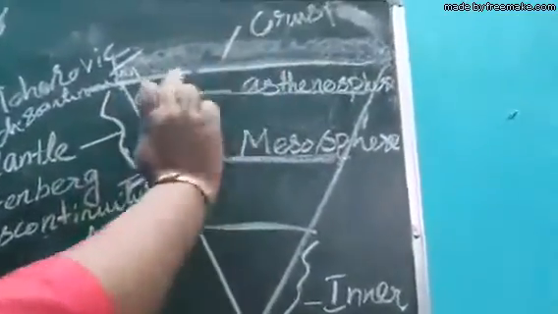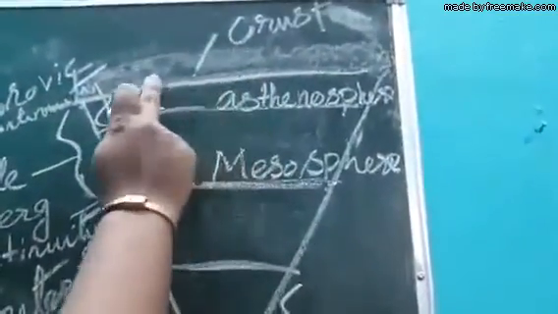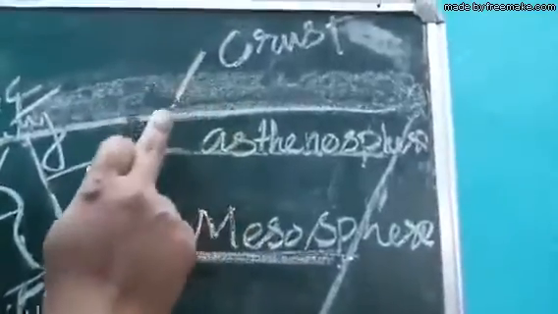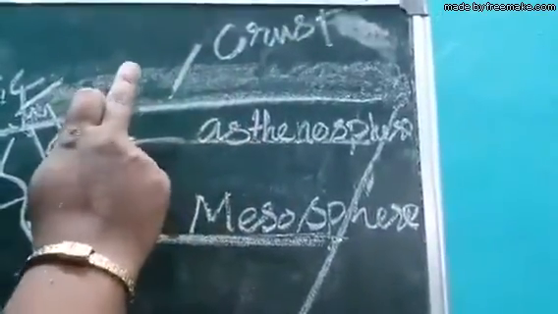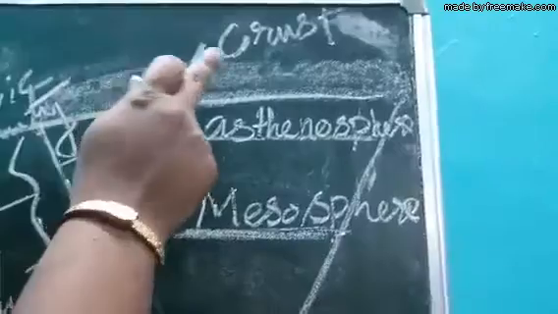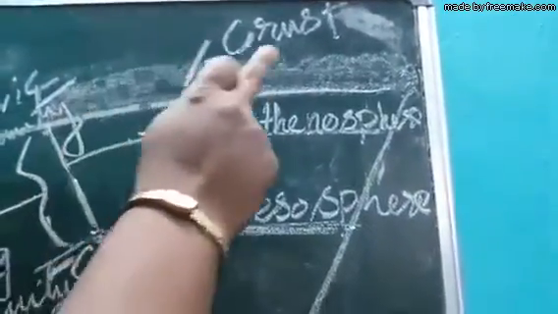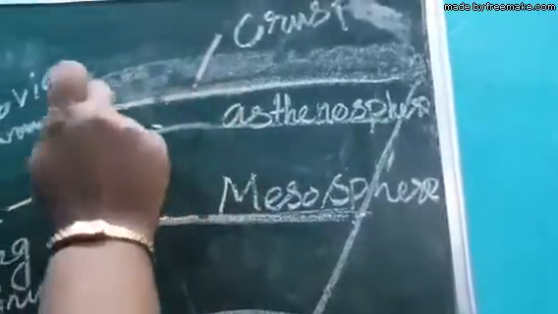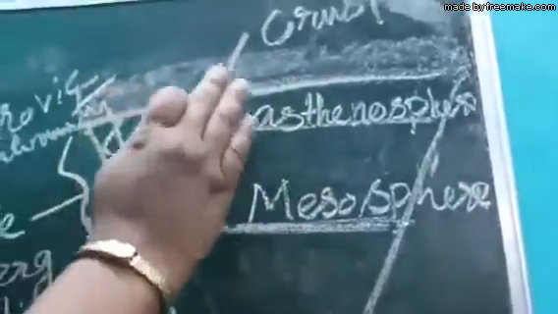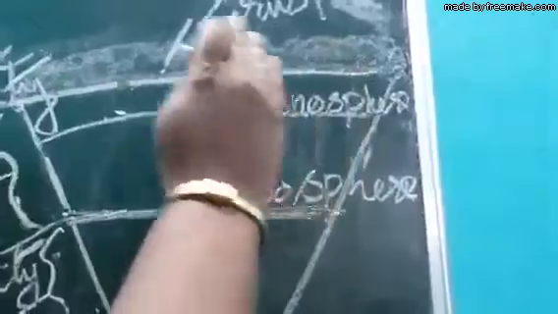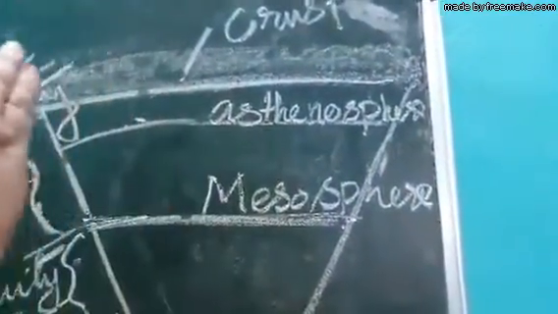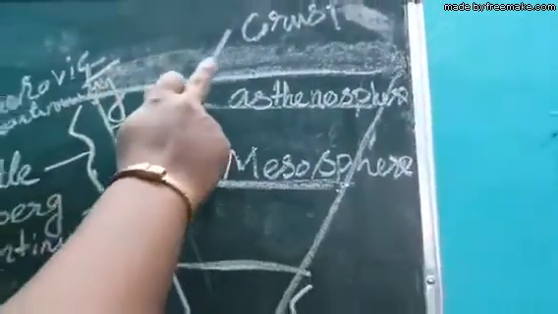Now we can see here the crust, the earth's crust. I have not marked Sial and Sima here. Sial is the continental crust and Sima is the oceanic crust. Sial is floating above Sima. The crust is a very thin layer compared to the other layers.